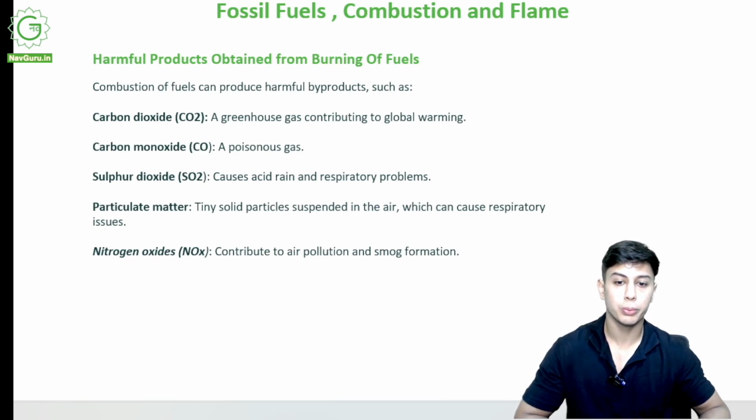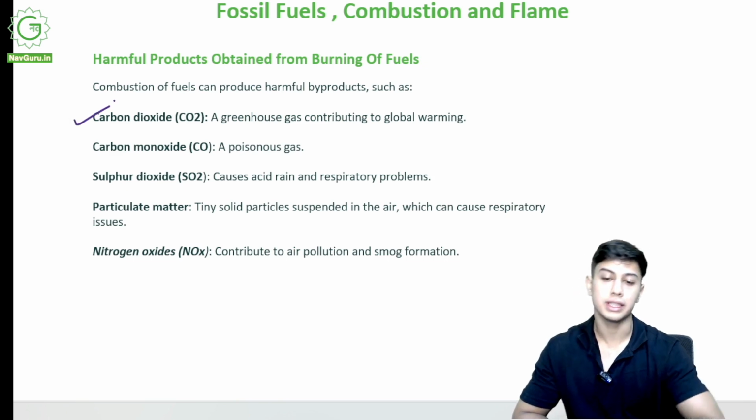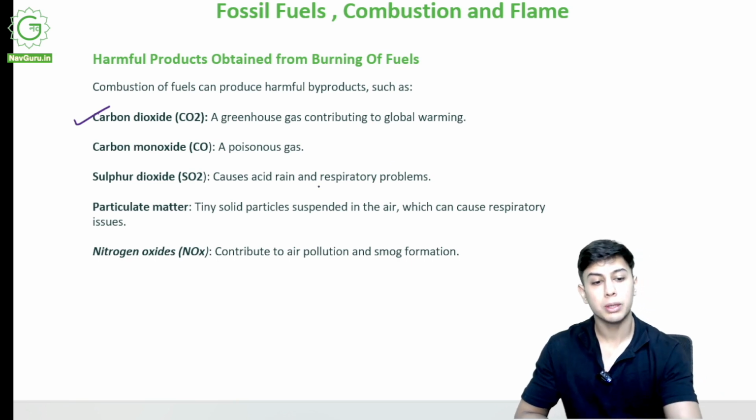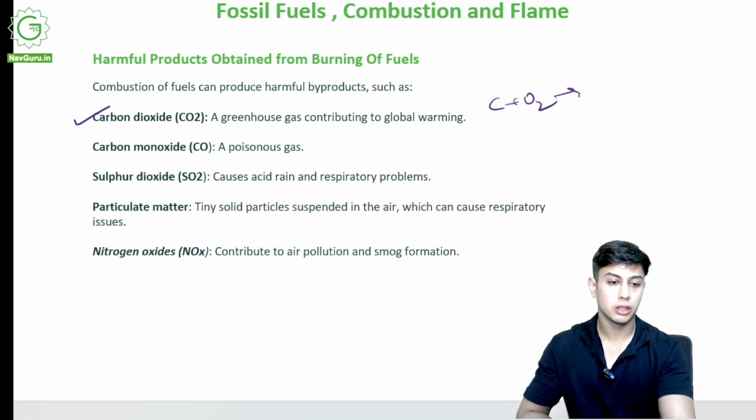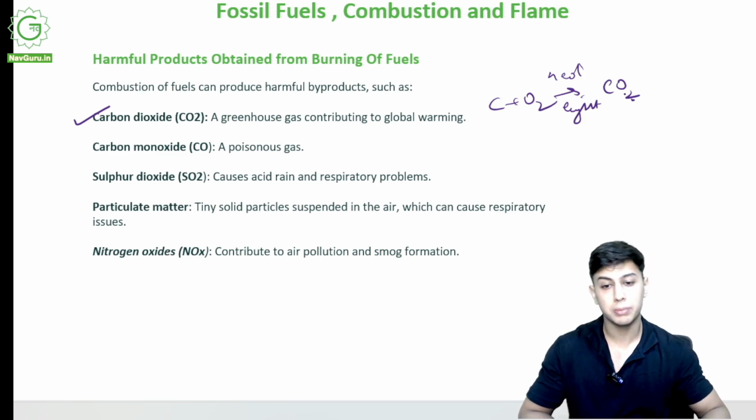Now we come to harmful products obtained from burning of fuels. What are the harmful products obtained from burning of fuels? Like I told you, I get carbon dioxide. Carbon dioxide is a greenhouse gas. It is contributing to global warming. It is not good for the environment, but it is released due to combustion. C plus O2 gives heat, light and CO2. It is used by plants for photosynthesis, but a lot of it is bad.